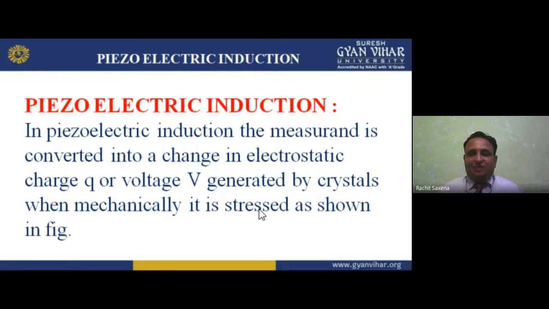It is basically converted into a change in the electrostatic charge, that is Q, because we represent charge as Q, and dq by dt is denoted as I, and I is equal to V by R. So V is equal to IR. Charges are there, and if they are flowing, current is there, and the current is due to voltage, because voltage has EMF.